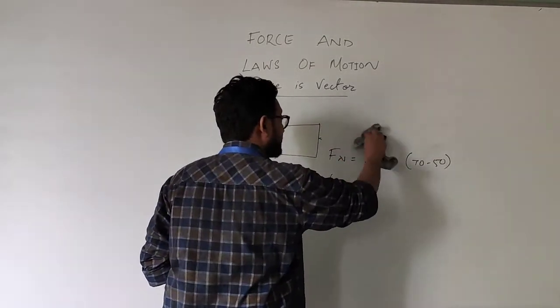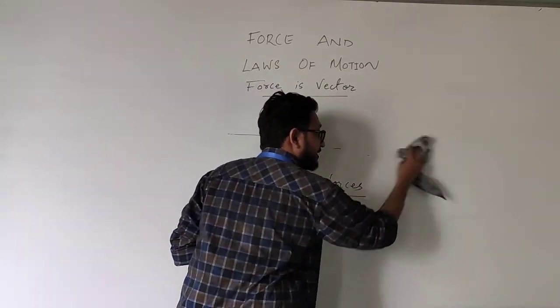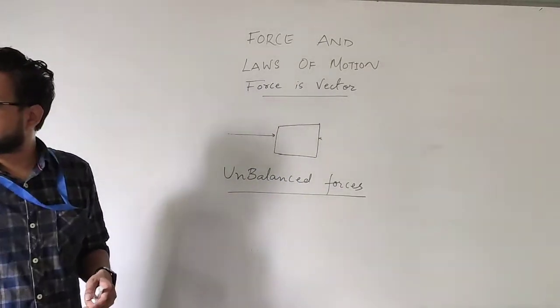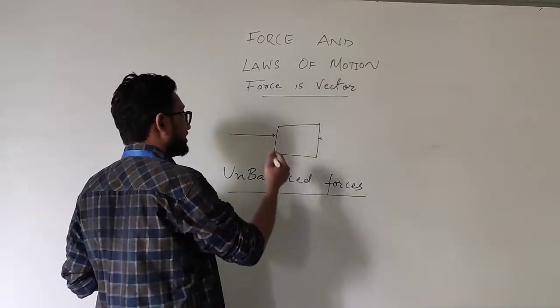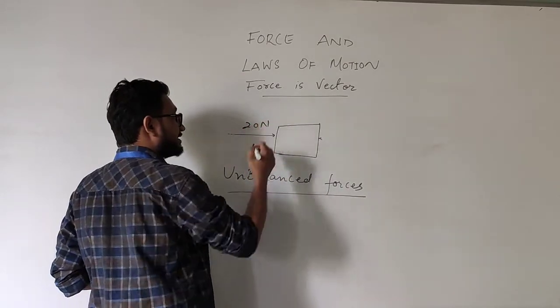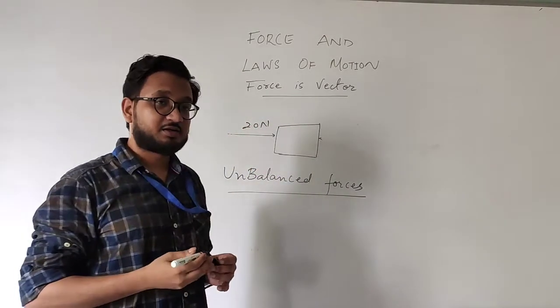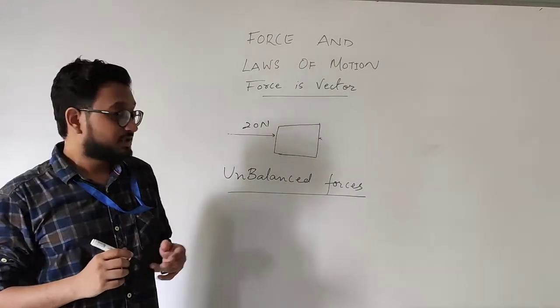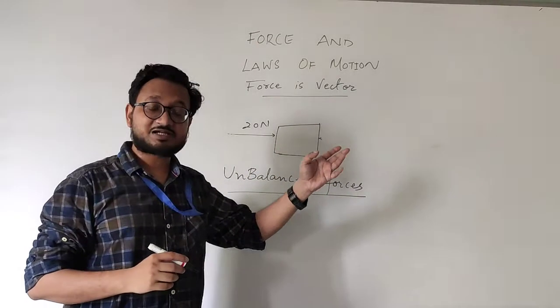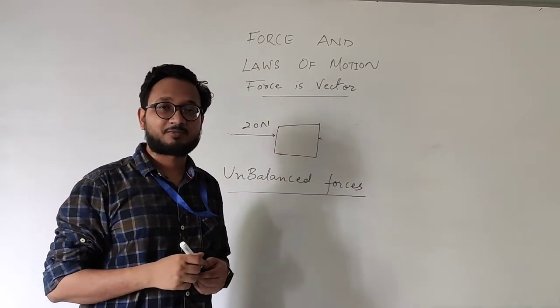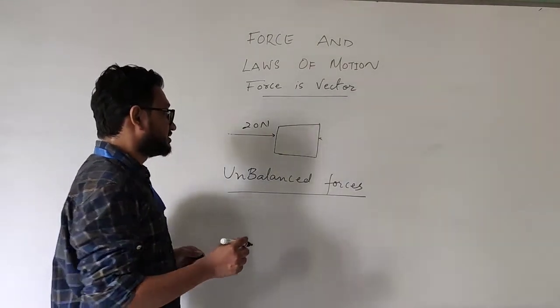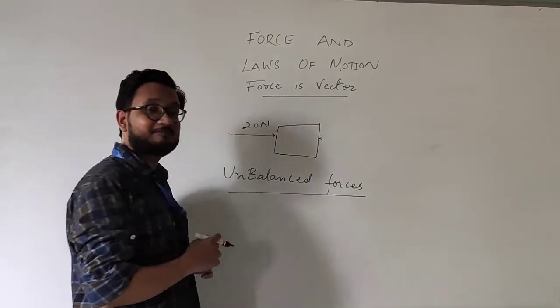So there is no person over here, okay, and I am applying a force of just 20 newtons. But the bed does not move. Now, if there is no person on the other side, then the bed must move. It is happening because there is a force of friction over here.